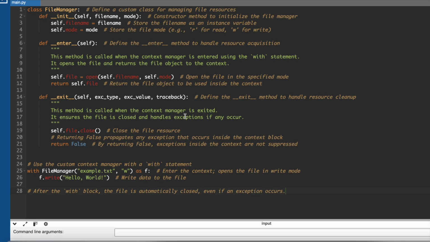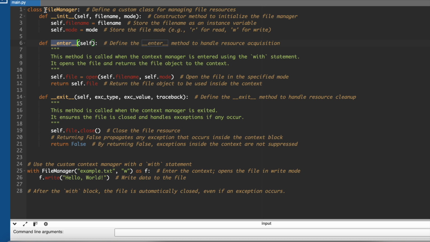I have already written a file manager for you, and I have explained in every line why I have written it. It's a custom class for a file manager, and we have implemented __enter__, in which we open our file and return the file, and on exit we close our file and return False. That is the only thing you need to consider when working with a context.